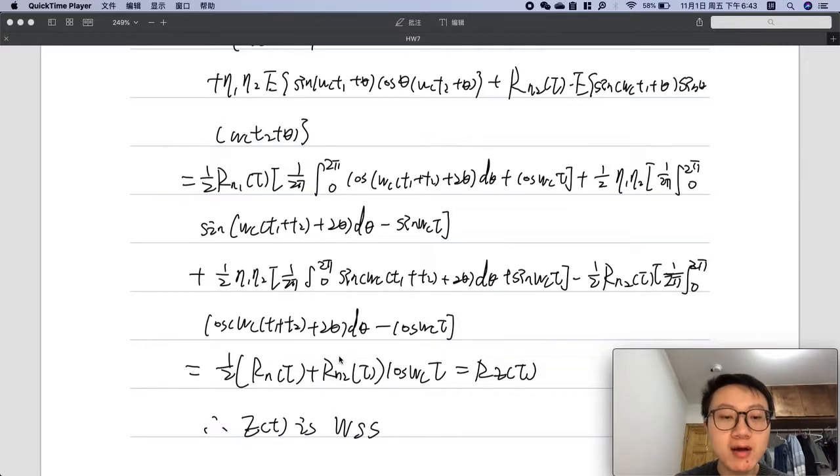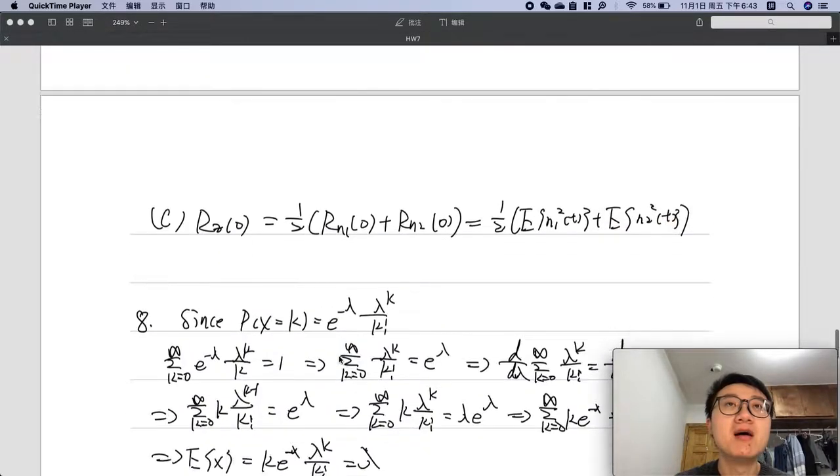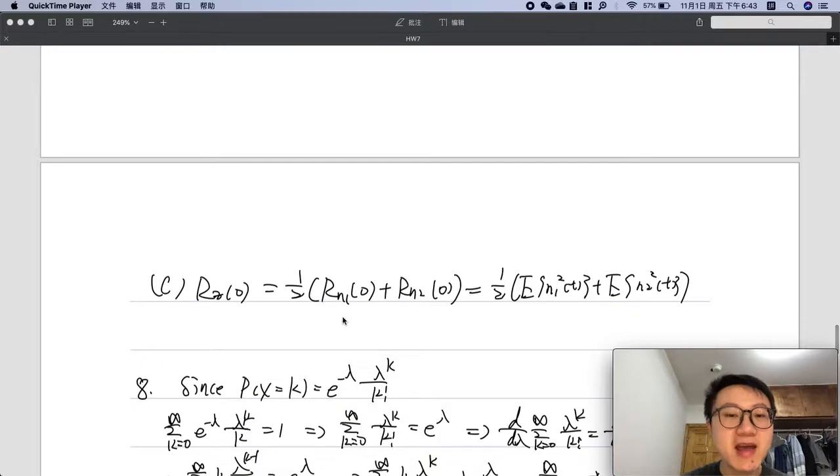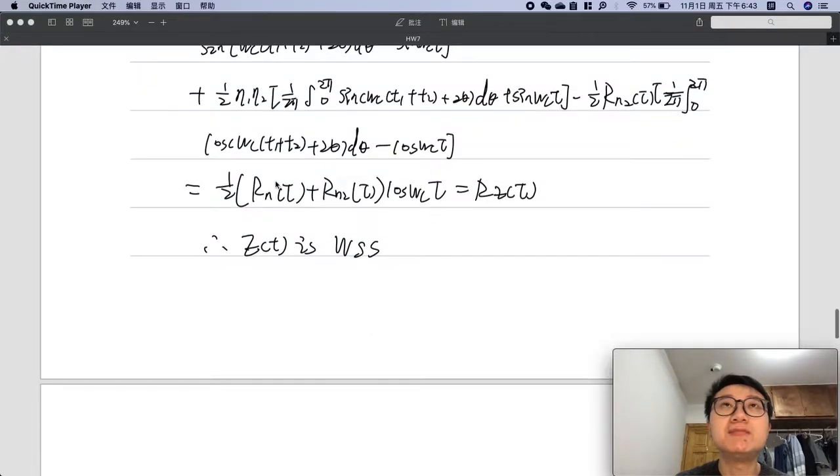And the last one is to find the autocorrelation value of Z when tau is equal to 0, if Z(t) is a wide-sense stationary process. Since we have calculated this result, it is easy for us to put in the value of tau equal to 0.